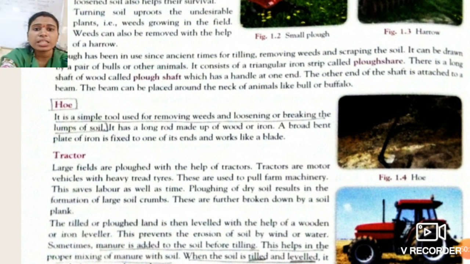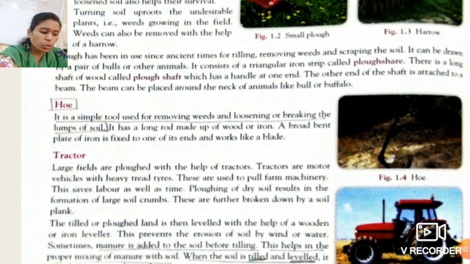There is another instrument used in agriculture known as the leveler. With its help, the soil should be leveled, students, because if we level the soil evenly, it can prevent soil erosion by wind or water.